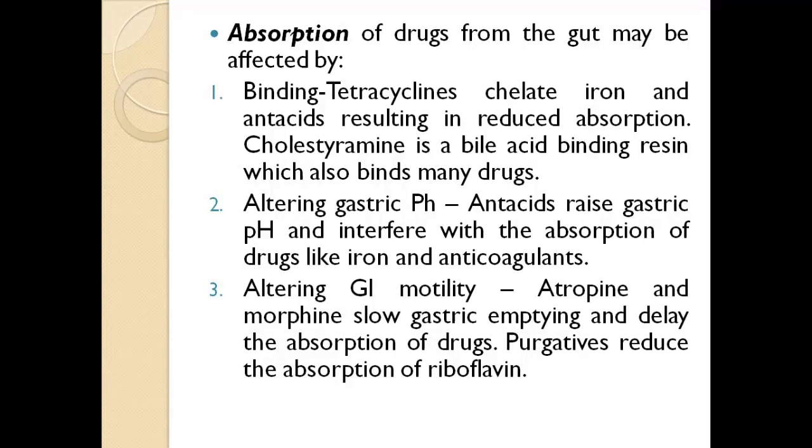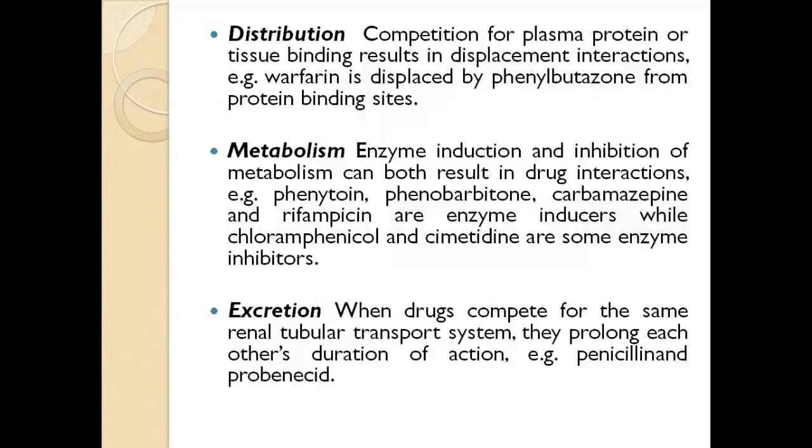Okay, so the binding capacity of the drugs could result in reduced absorption or increased absorption. Next, we see altering gastric pH. Antacids raise gastric pH and interfere with the absorption of drugs like iron and anticoagulants. Next, altering GI motility. Atropine and morphine slow gastric emptying and delay the absorption of drugs. Purgatives reduce the absorption of riboflavin.